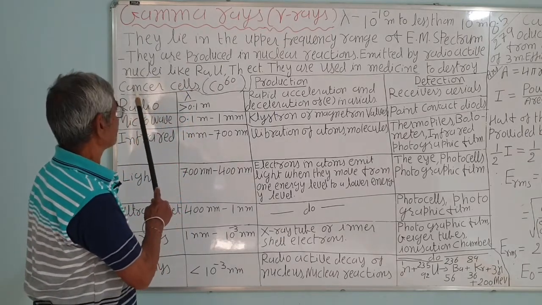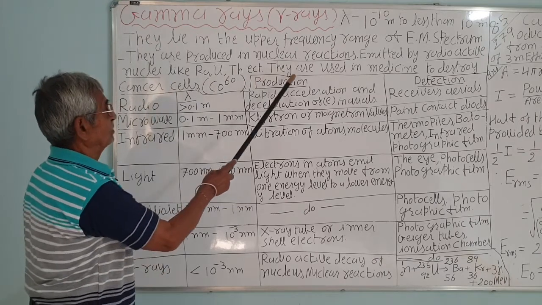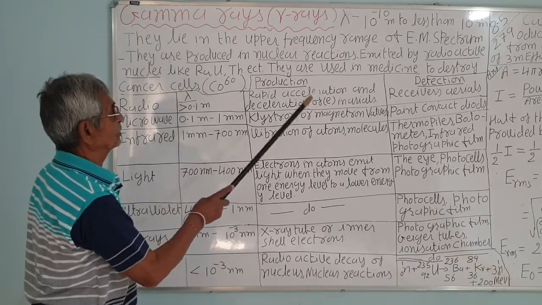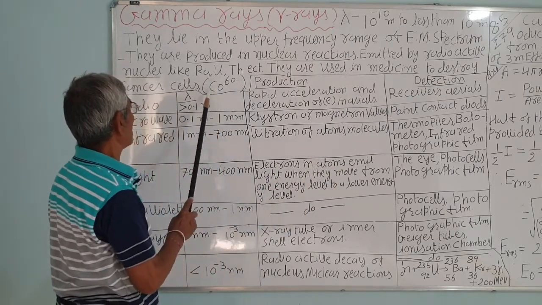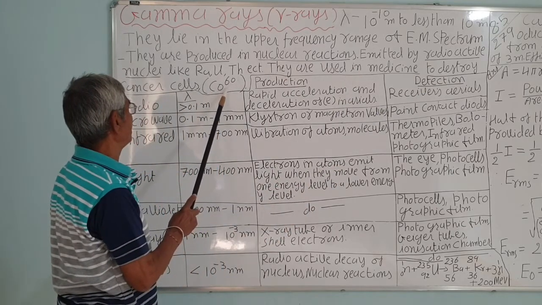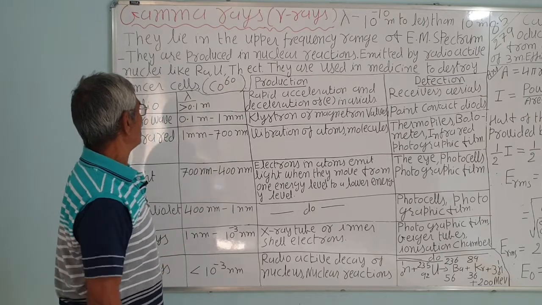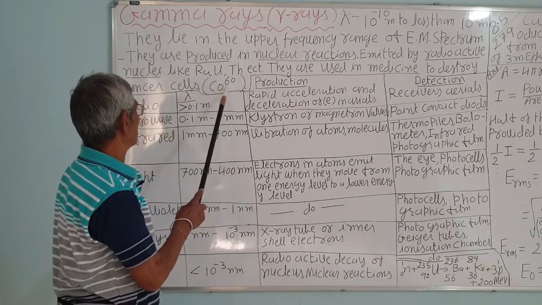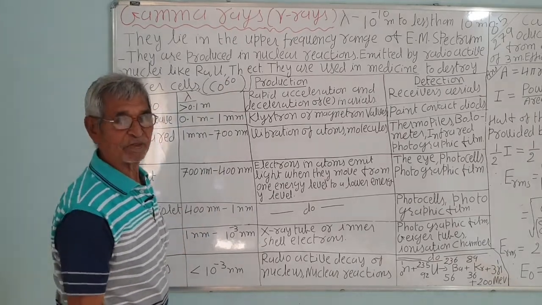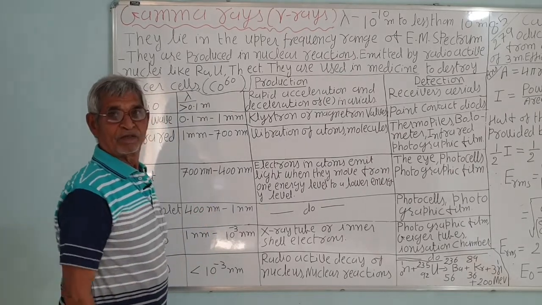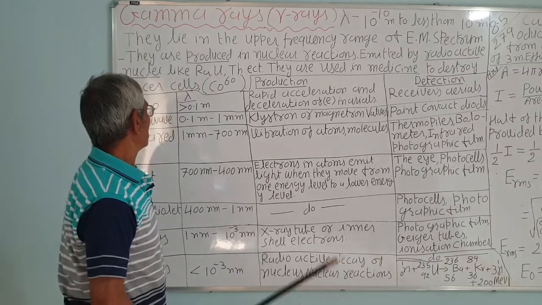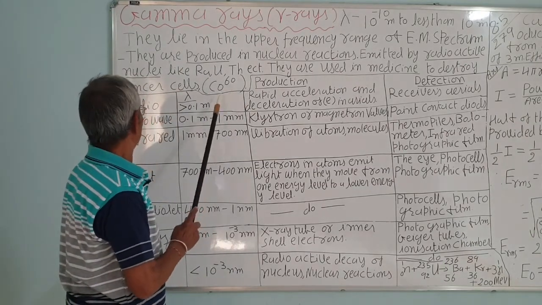Correct? They are used in medicine to destroy cancer cells. That is cobalt 60. It is radioactive and emits the gamma rays. At first it emits the beta rays, converts into nickel, and then it emits the gamma rays and comes to the ground state.